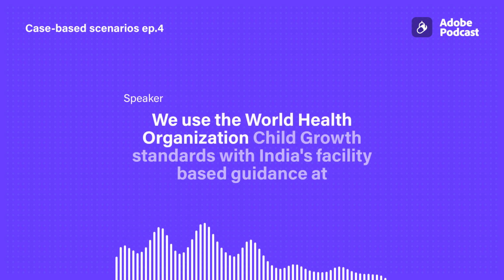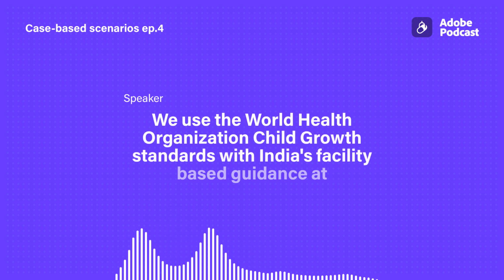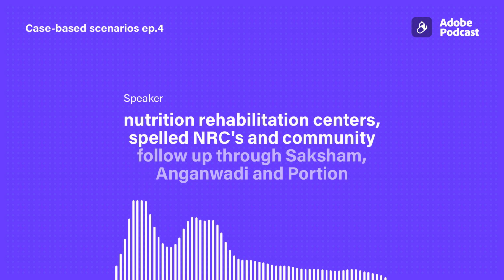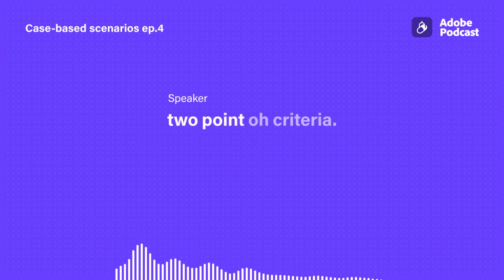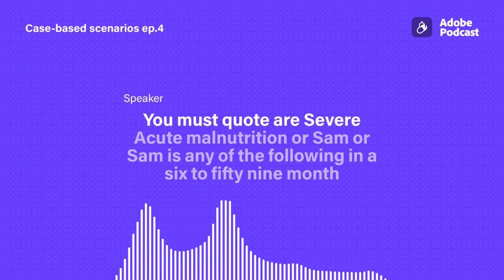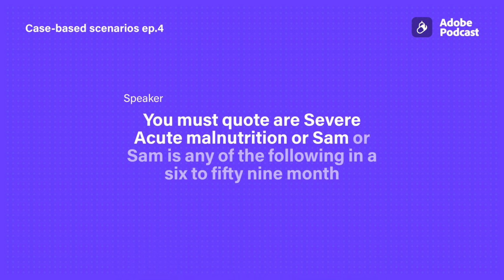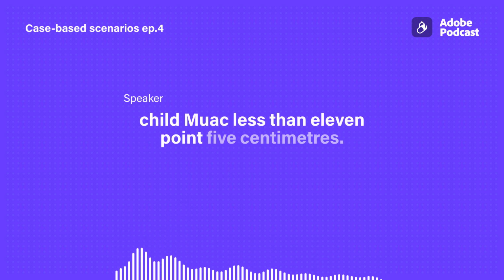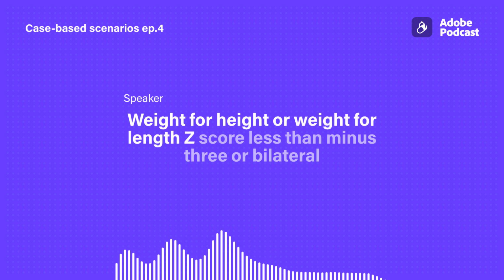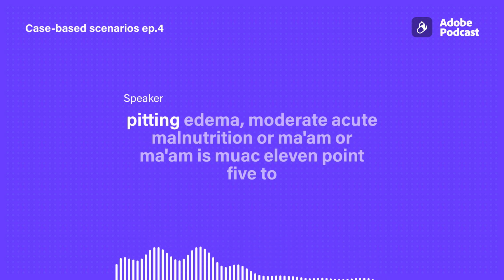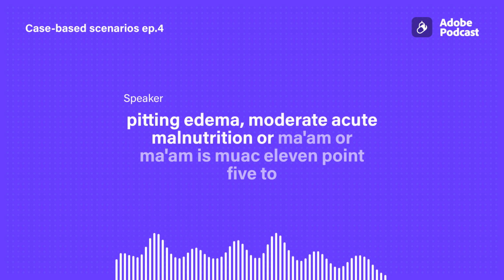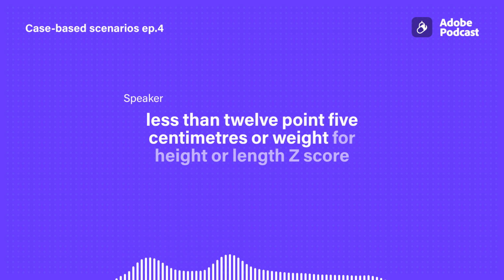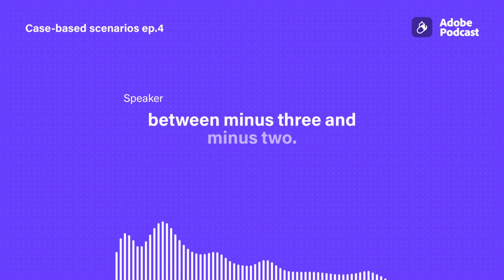We use the World Health Organization Child Growth Standards with India's facility-based guidance at Nutrition Rehabilitation Centers, spelled NRCs, and community follow-up through Saksham Anganwadi and Poshan 2.0. Criteria you must quote: severe acute malnutrition, or SAM, is any of the following in a 6 to 59-month child: MUAC less than 11.5 centimeters, weight for height or weight for length Z-score less than -3, or bilateral pitting edema. Moderate acute malnutrition, or MAM, is MUAC 11.5 to less than 12.5 centimeters, or weight for height or length Z-score between -3 and -2.